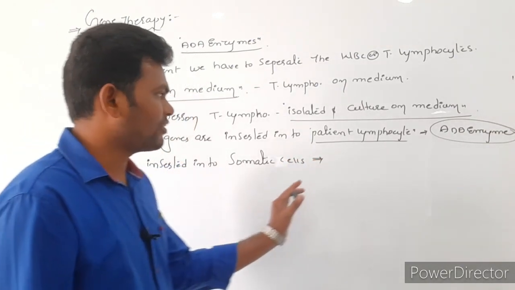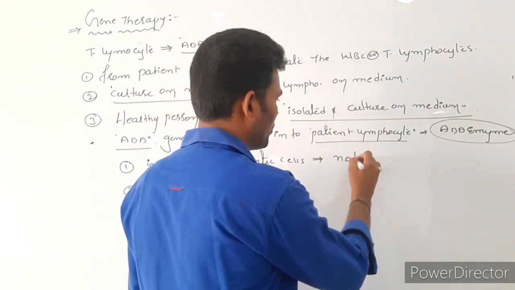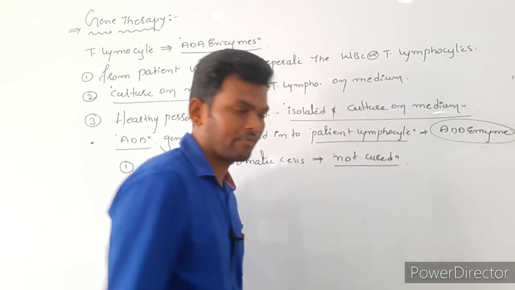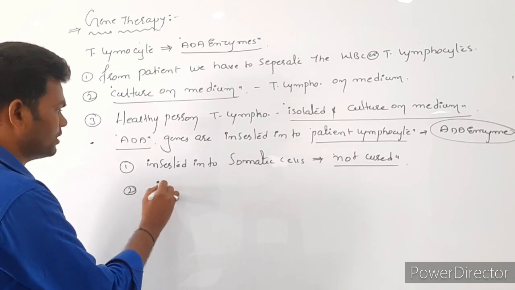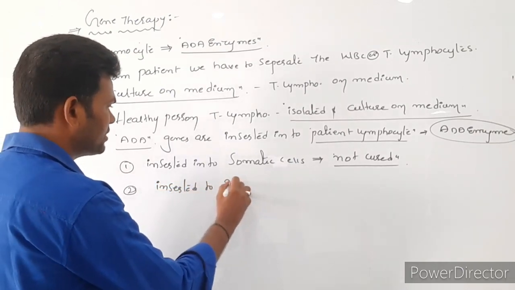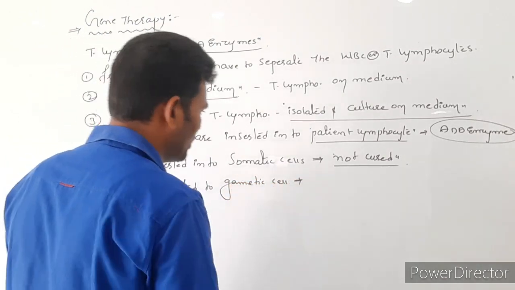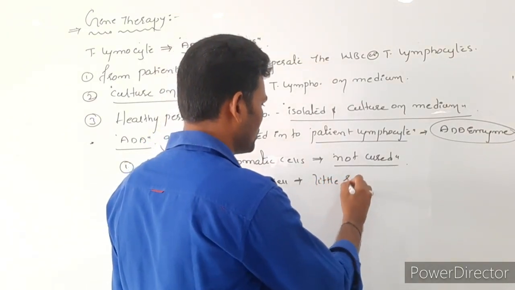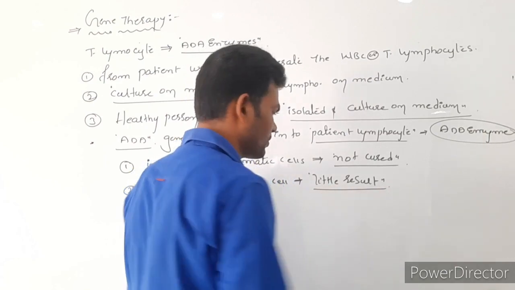But it gave only 50% cure to the baby, so the disease was not exactly cured. Later, the same genes were inserted into gametic cells, which gave only a little result.